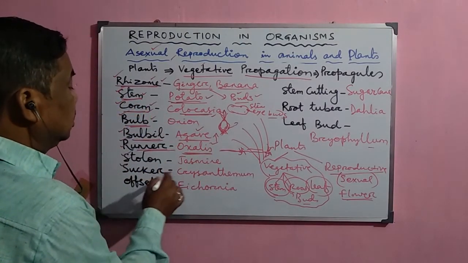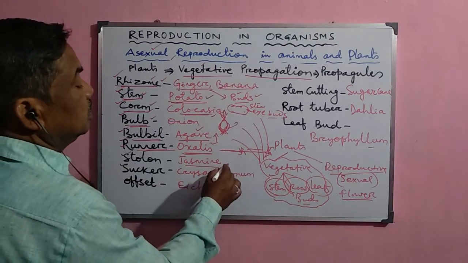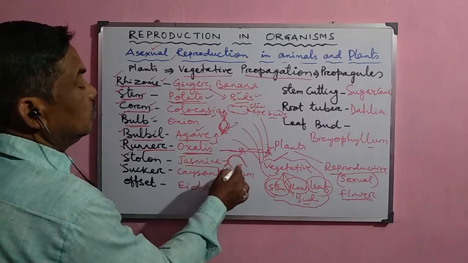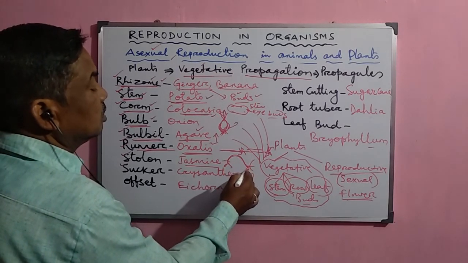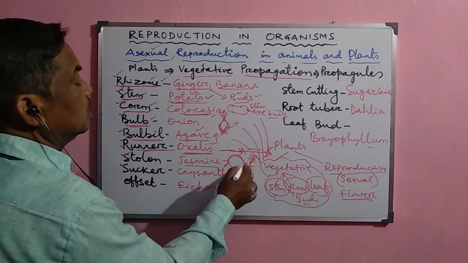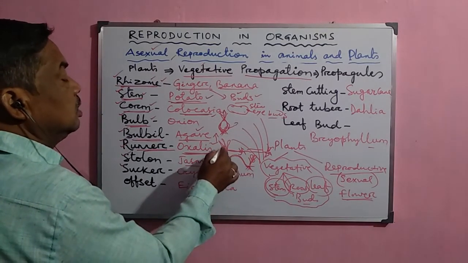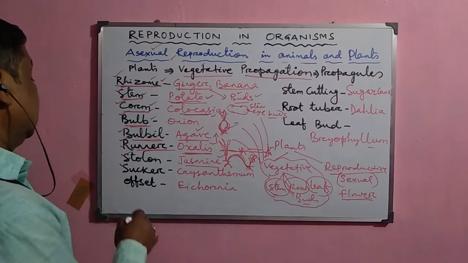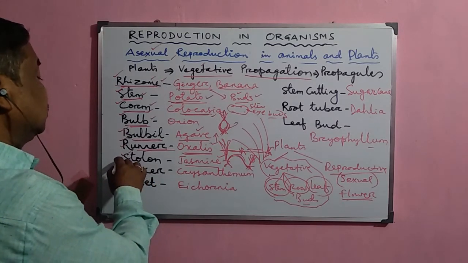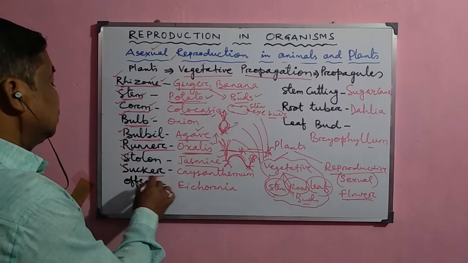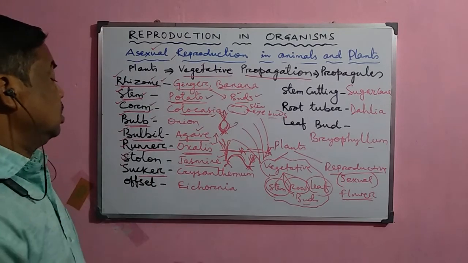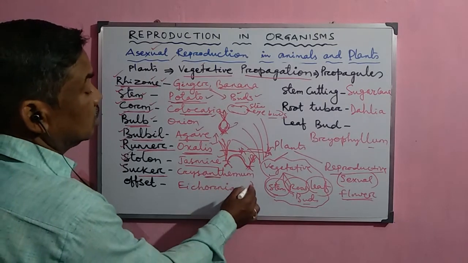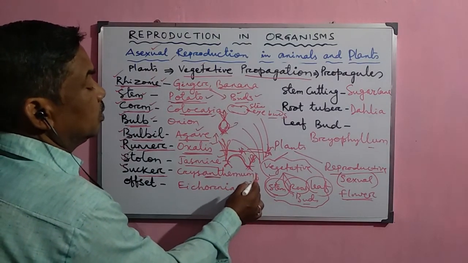Now, jasmine has stems which are a little flexible, and when they move towards the ground and touch it, roots develop and new plants develop there. So jasmine is a flexible stem plant, and the new plant develops from the stolon of the jasmine. Sometimes new plants develop from the sucker of the chrysanthemum. In the chrysanthemum plant, the suckers develop roots, and from the sucker the new plants develop.